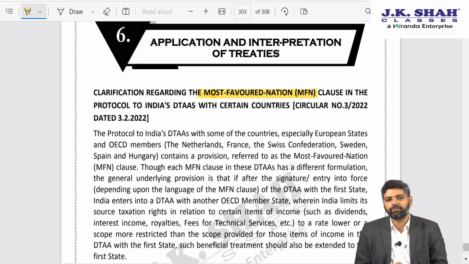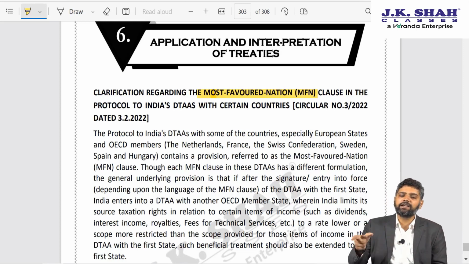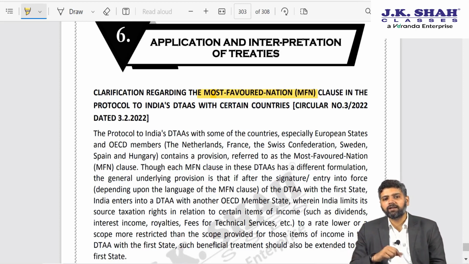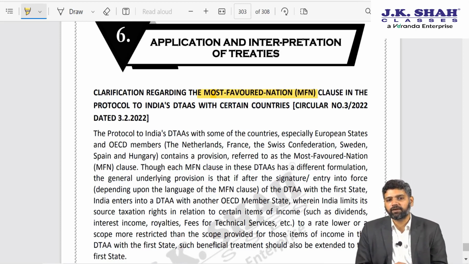Let's say, for example, there is a subsequent DTAA with another country where the rate of tax provided on this same income, fees for technical service, is 7%. Now naturally, who will be upset? My best friend will be upset.